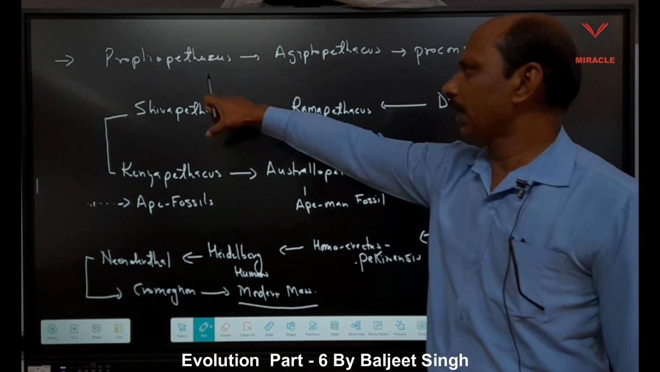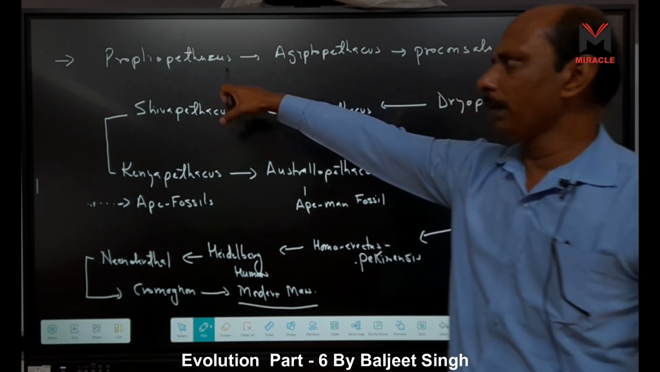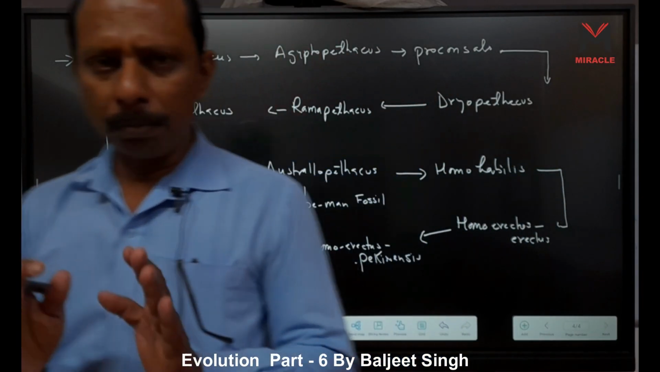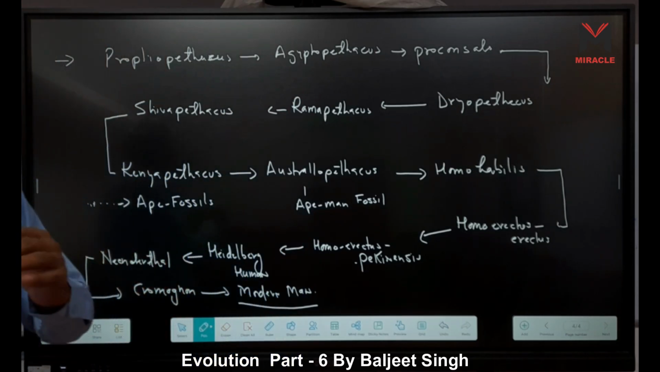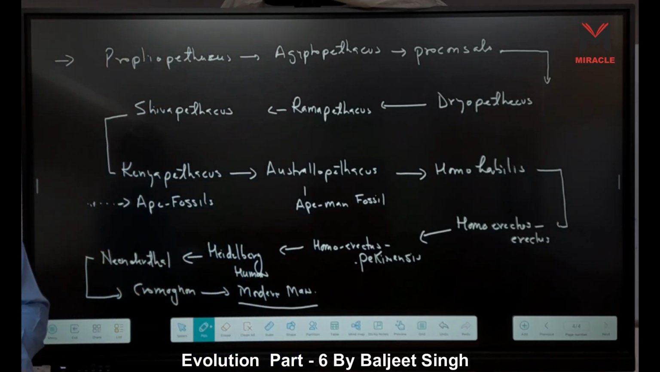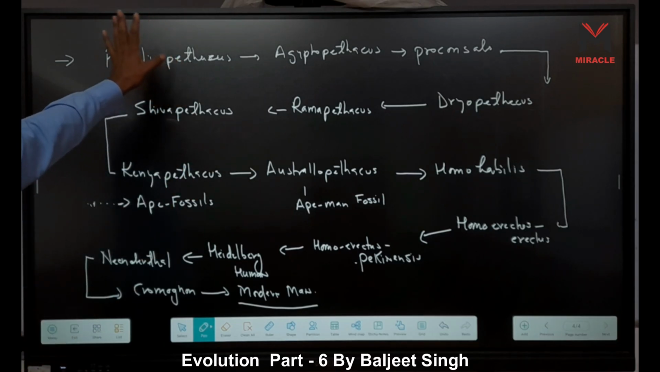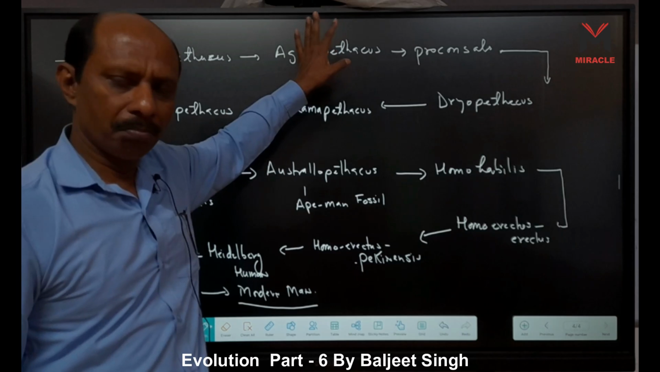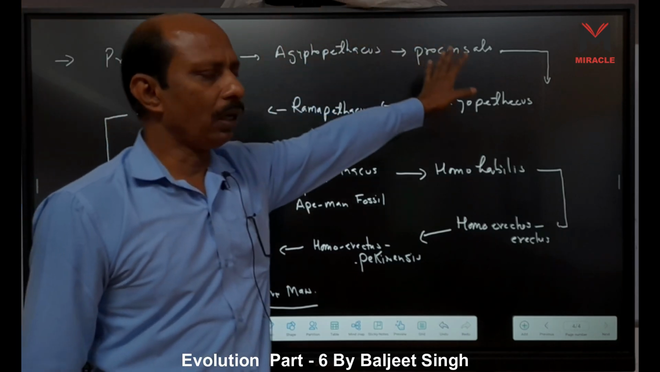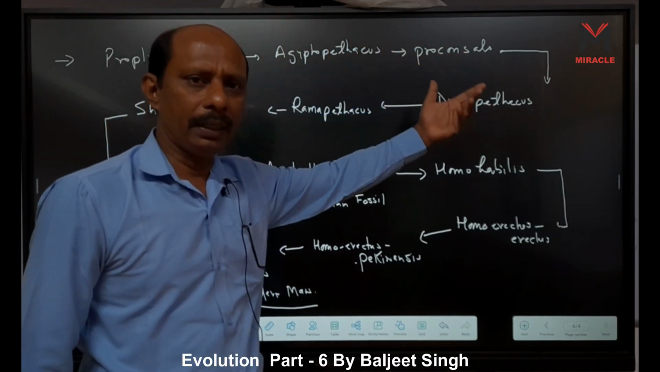So Propleopithecus, Egyptopithecus, I tell you here, they are arboreal, but we can say they are simply primate fossils or monkey fossils. This one is monkey fossil. Now these are monkey-like structures. Now here ape fossils come, monkey and ape, right?